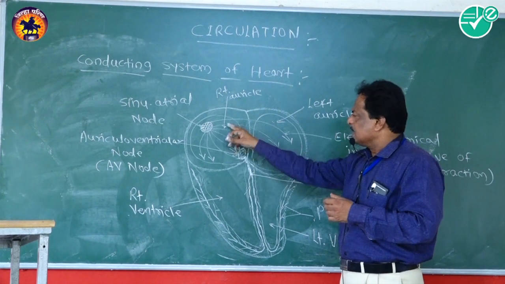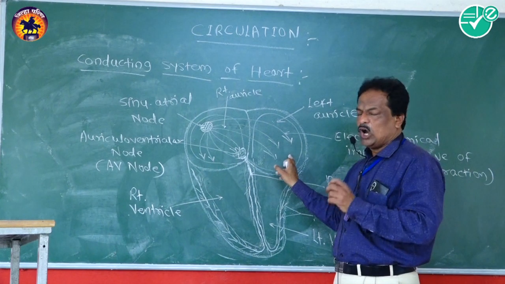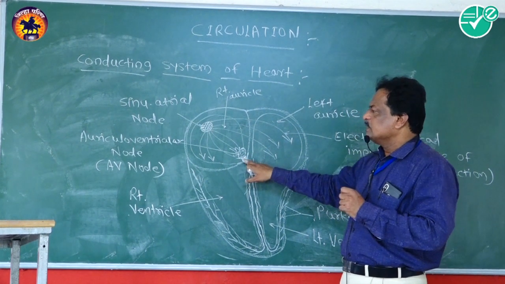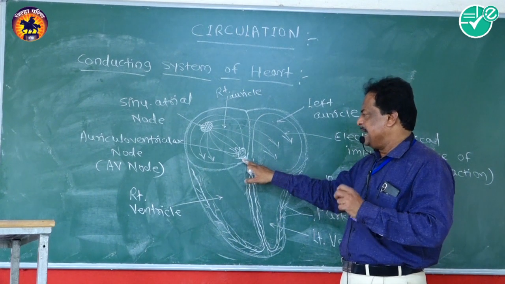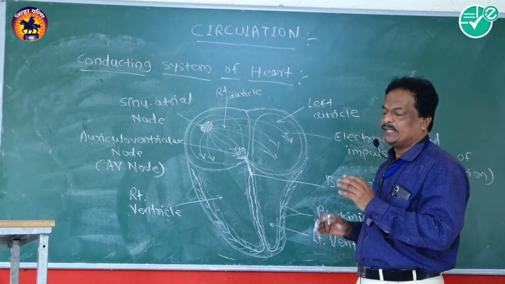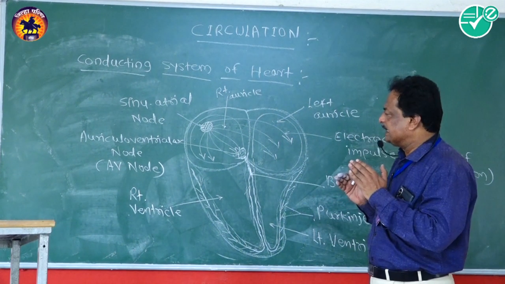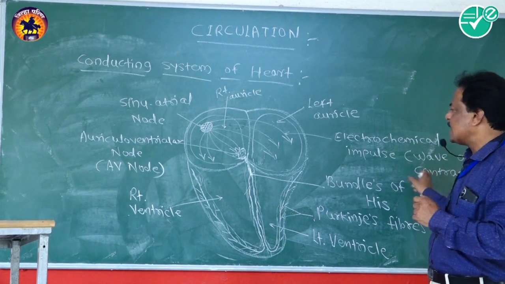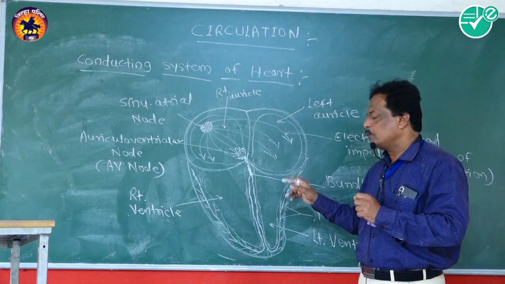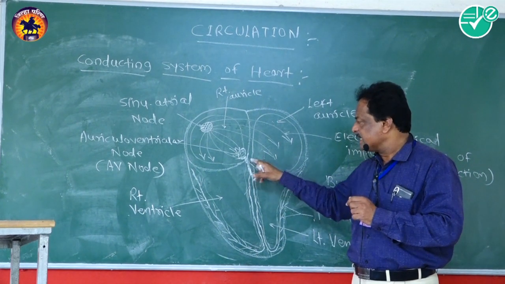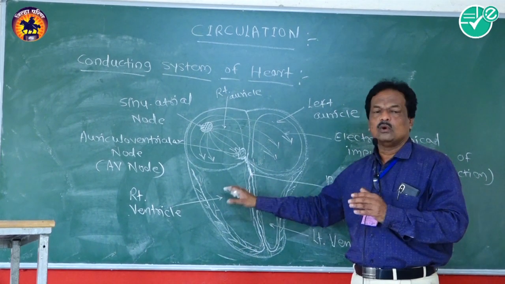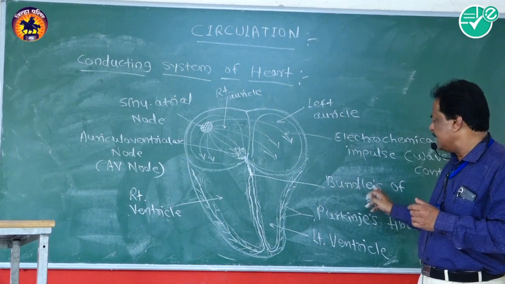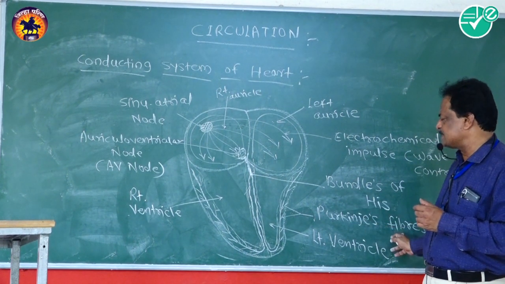Then after completion of the auricular contraction, the AV node stimulates, and after its stimulation, it also regenerates electrochemical impulses, or waves of contraction, and those waves spread into the wall of the ventricular chamber with the help of the bundle of His and Purkinje's fibers.